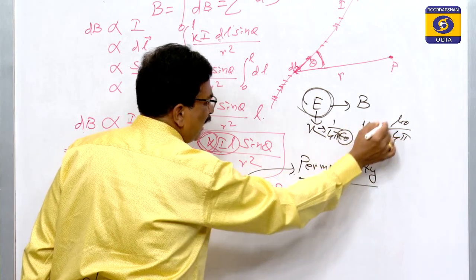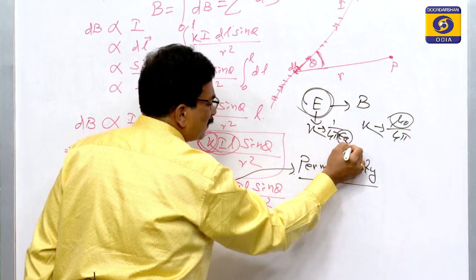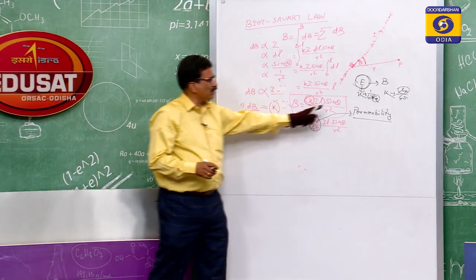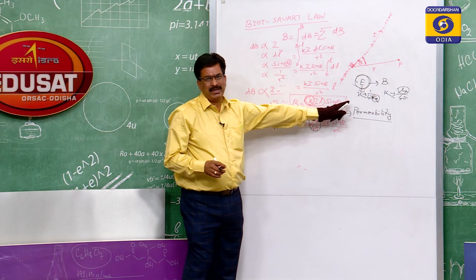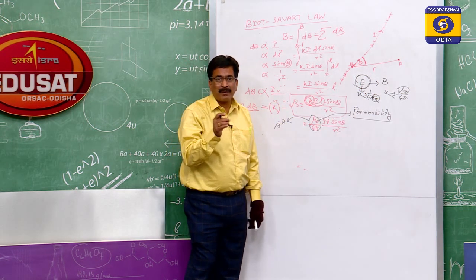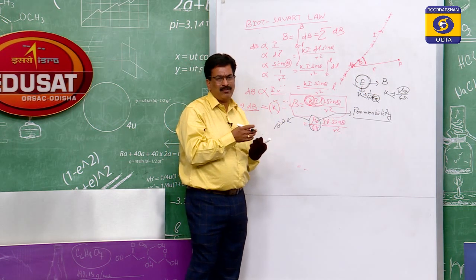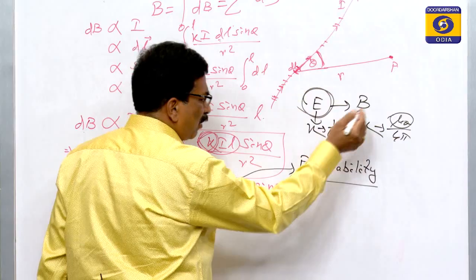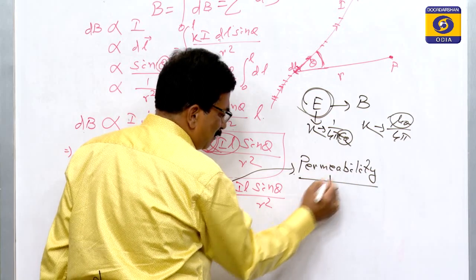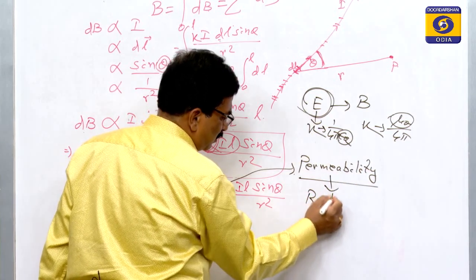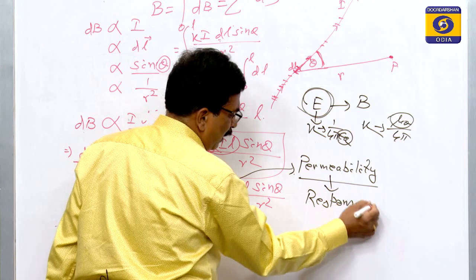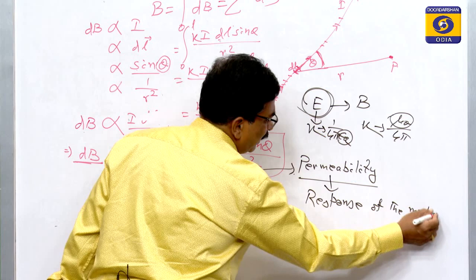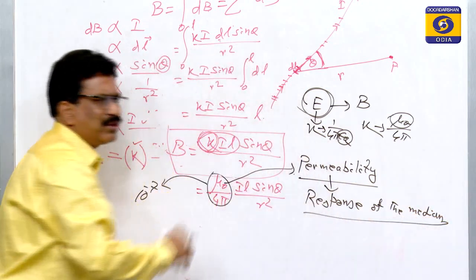Here it is epsilon 0, there it is mu 0. Epsilon is the permittivity, and this mu is the permeability. These are Greek words. Their English meaning is the response of the medium: how the medium responds is the permeability.